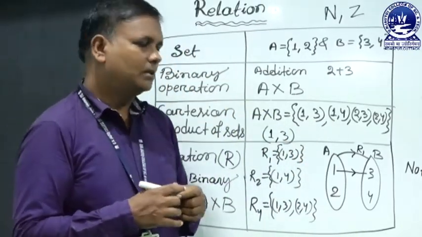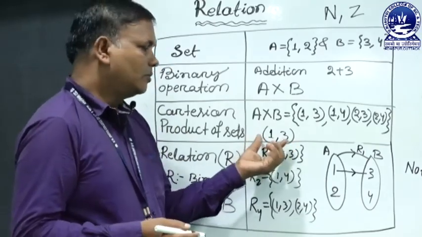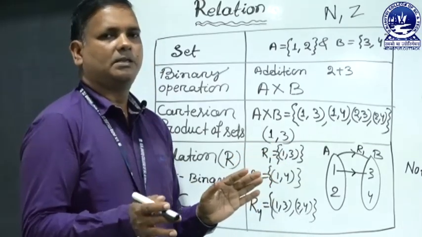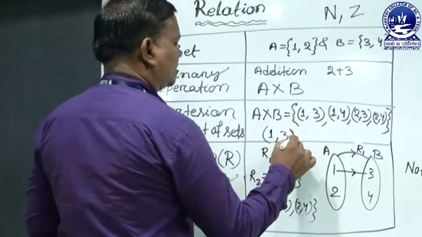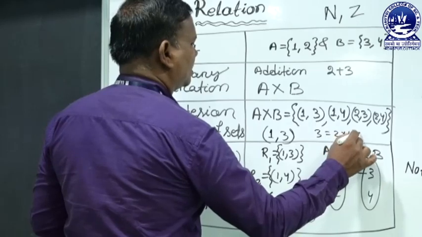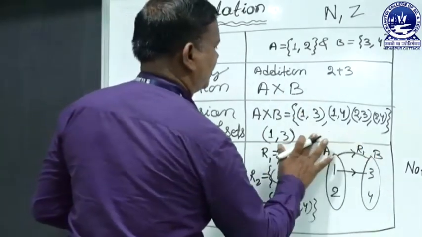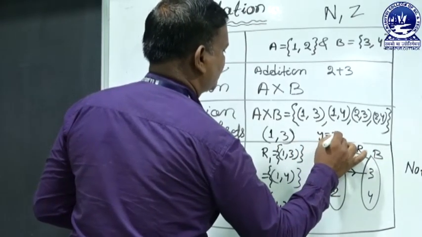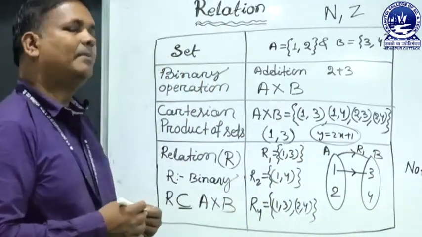We do not ask the name of the relation. When we write the ordered pair (1, 3), it means 1 is related to 3. Somewhat we name the relation: 3 is 1 more than 2 times 1. If we write it in mathematical form, y is equal to 2x plus 1. So this is the relation in mathematics.